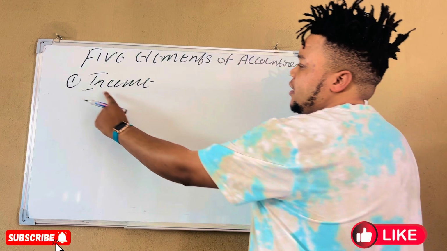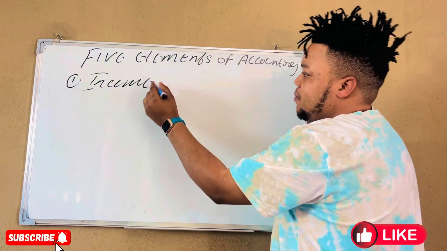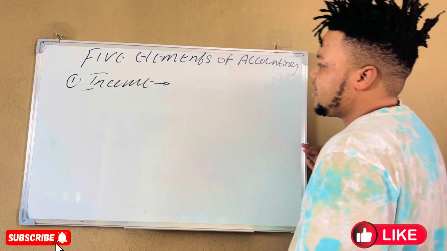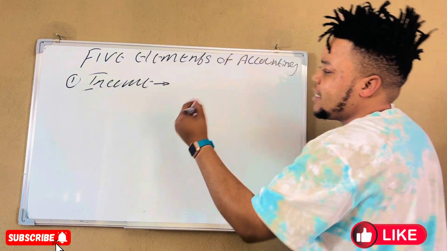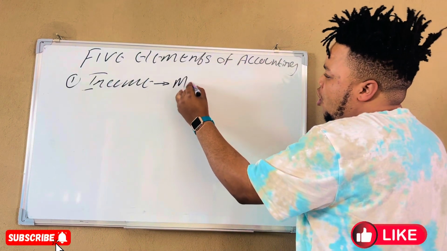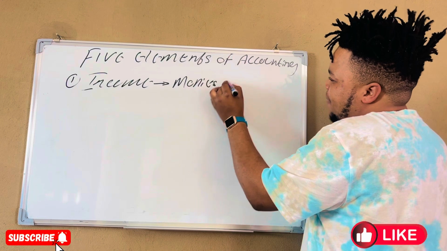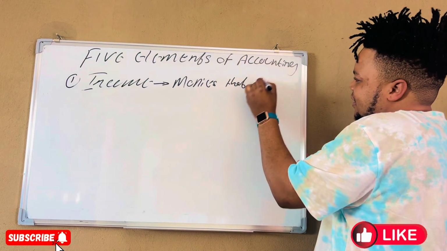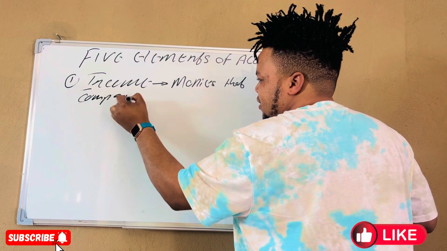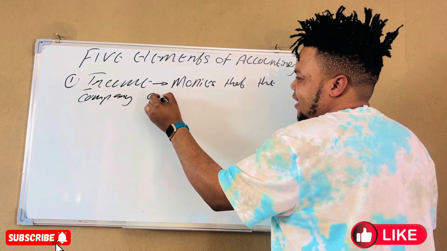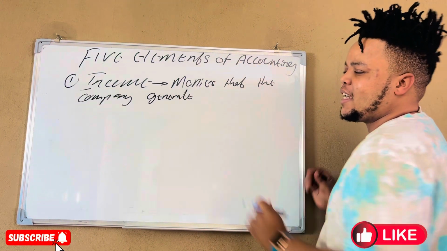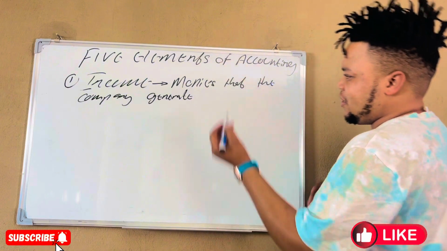So now, this element which is income, first of all, we must be able to understand what is an element called income. So income, we can define it as simple as income. We are referring to all monies that the company generates. All monies that the company does what? Generates. Why?